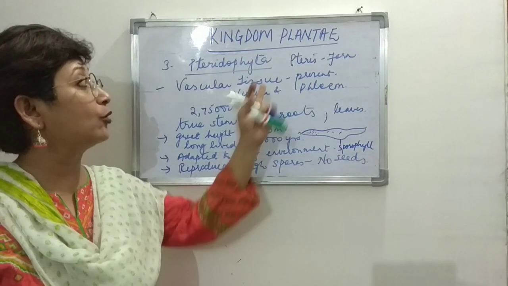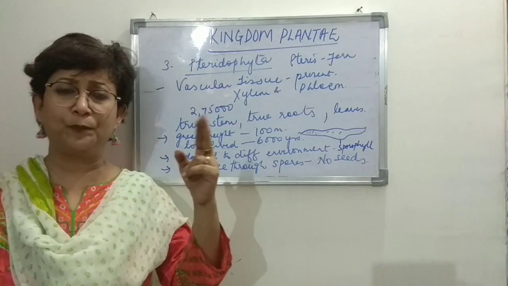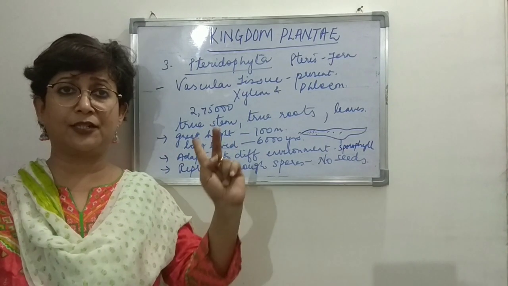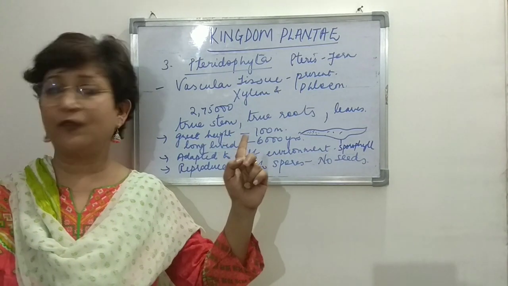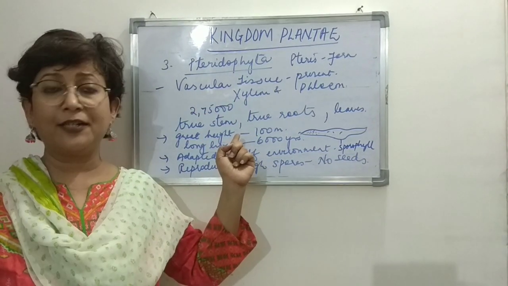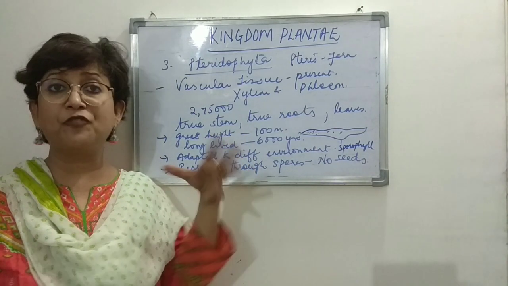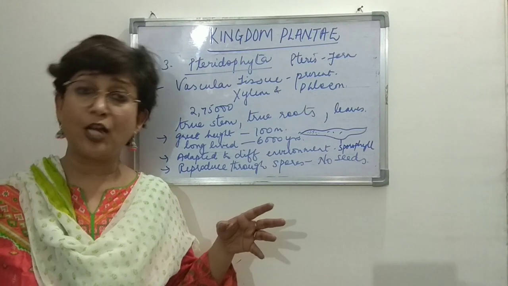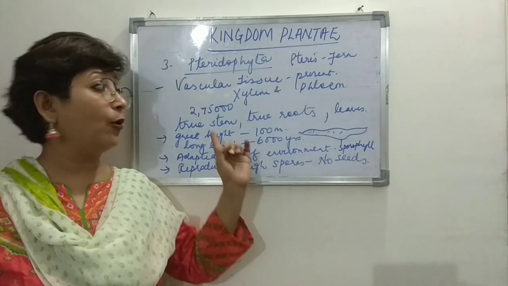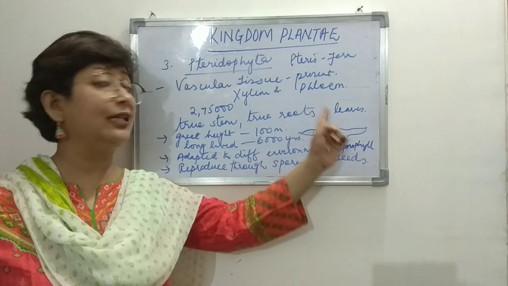So that's about the category Pteridophyta. We'll quickly differentiate between bryophytes and pteridophytes. Bryophytes are non-vascular, whereas pteridophytes are vascular. In bryophytes, the plant body is just a leafy structure, not very well differentiated. But in pteridophytes, the body is differentiated into true stem, true roots, and leaves.